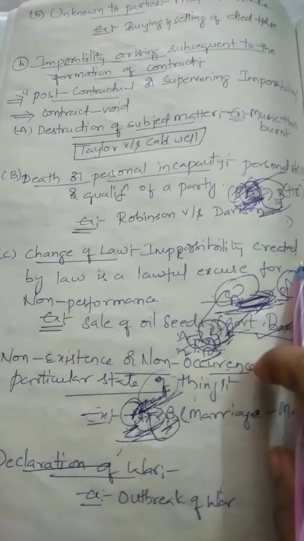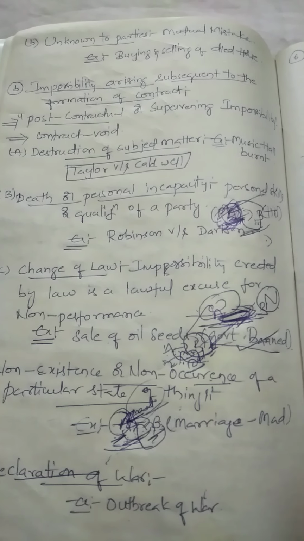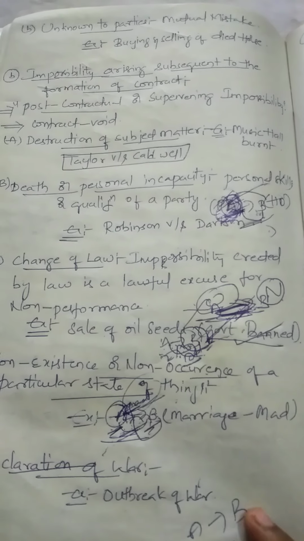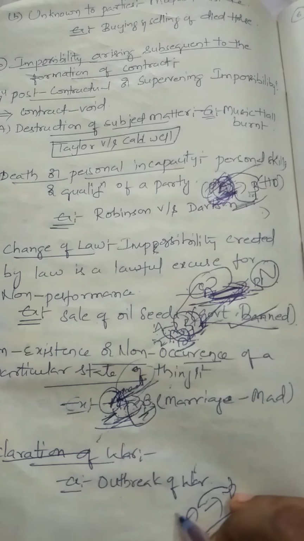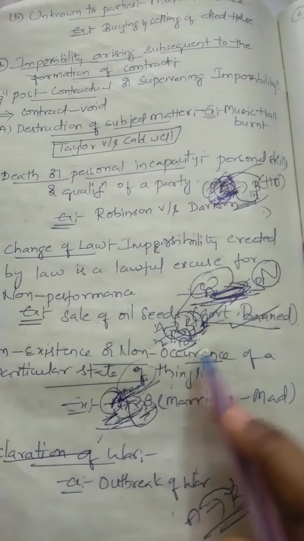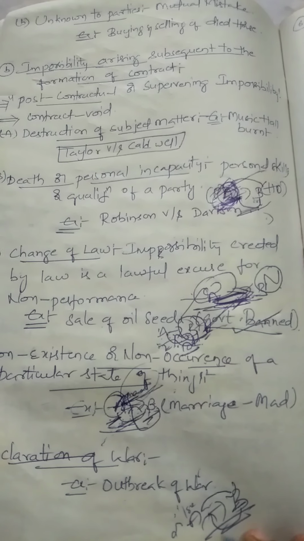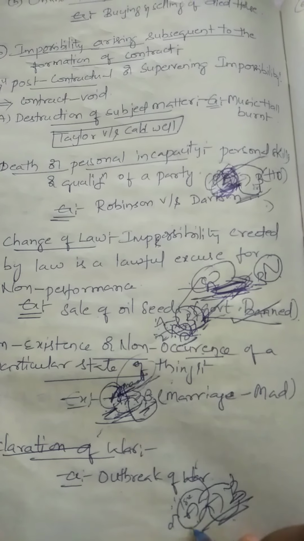So this also becomes the impossible. Next one is declaration of a war. So whenever A and B are the two parties, and A wants to sell some oil seeds, consider this example only, oil seeds to B, and B accepts to pay 10,000 to A for selling the oil seeds.